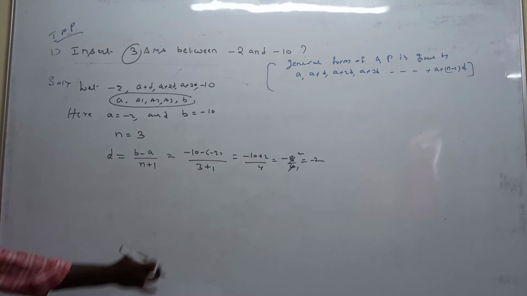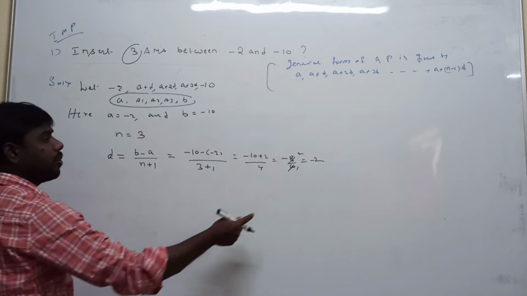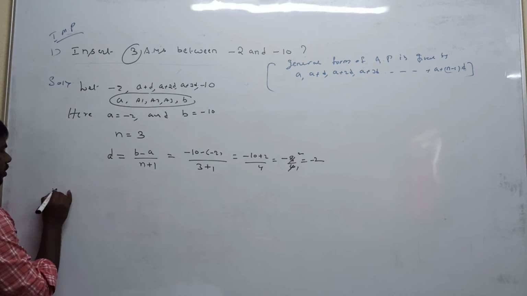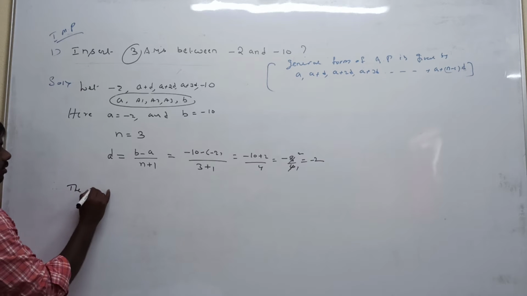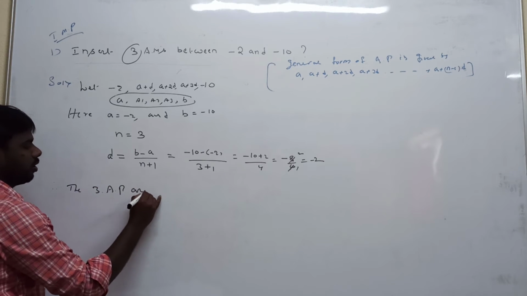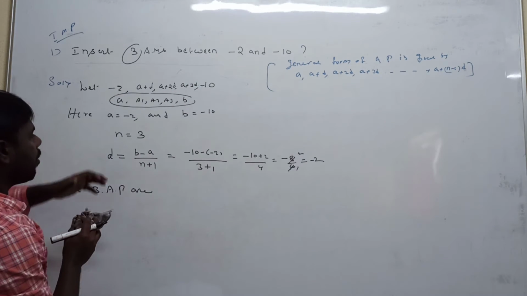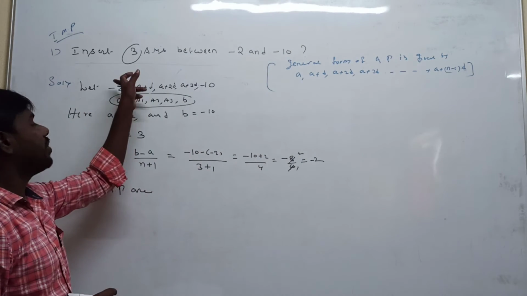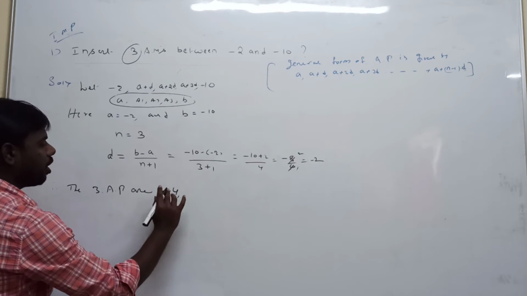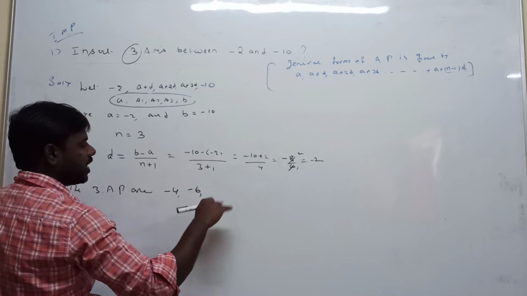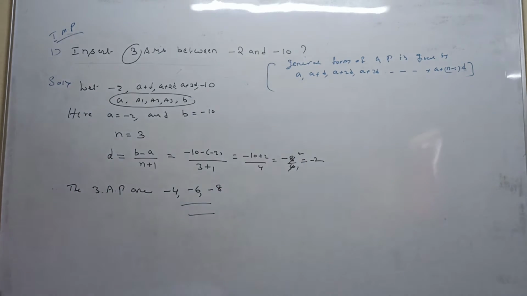So now to calculate a plus d, a plus 2d, a plus 3d: the common difference is -2. Therefore, after the first term -2 we add -2 and get -4, and so we can calculate the three arithmetic means in between. First term is -2, we add -2: -4. To -4 we add -2: -6. To -6 we add -2: -8. This is the answer.